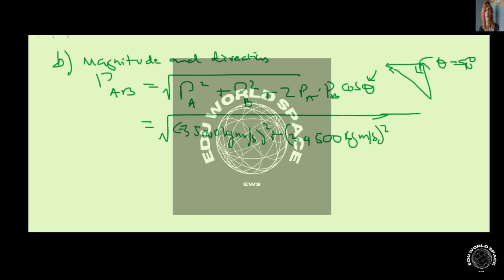That's the square of the momentum for B, and then plus 2 P_A P_B cosine 90. Remember, cosine of 90 is 0. And so if we sum this up, we end up getting